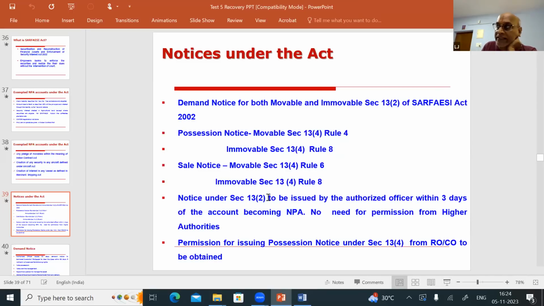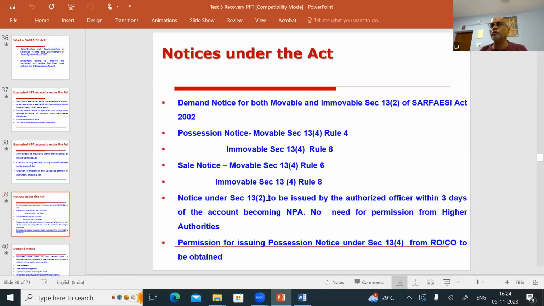Notice under section 13(2) means demand notice. Last time the question was asked: when the account becomes NPA, within how many days is the demand notice, as per section 13(2), to be issued by the authorized officer? Who is an authorized officer? As per the SARFAESI Act, nobody is allowed to issue any notice, including the panel advocate, to the borrower under the SARFAESI Act, either demand notice or possession notice, whatever it is. Only scale 4 and above officials are permitted to issue the notice. They are called authorized officers.